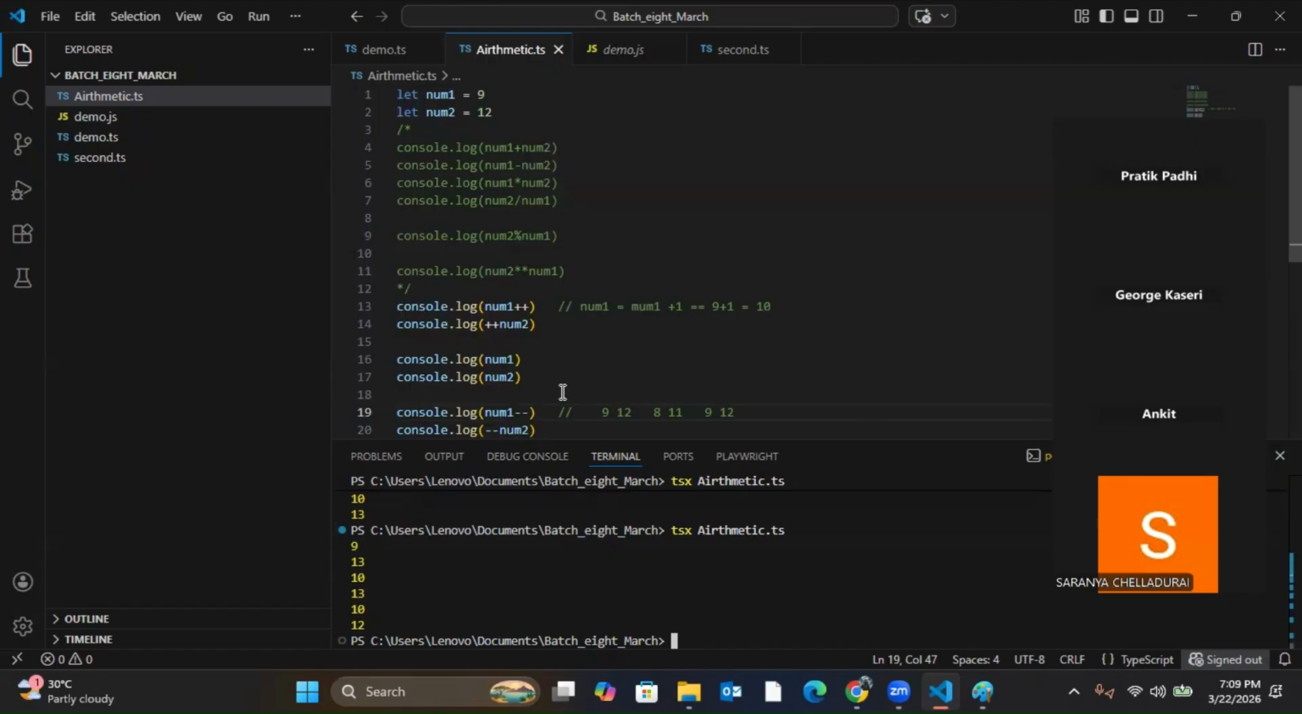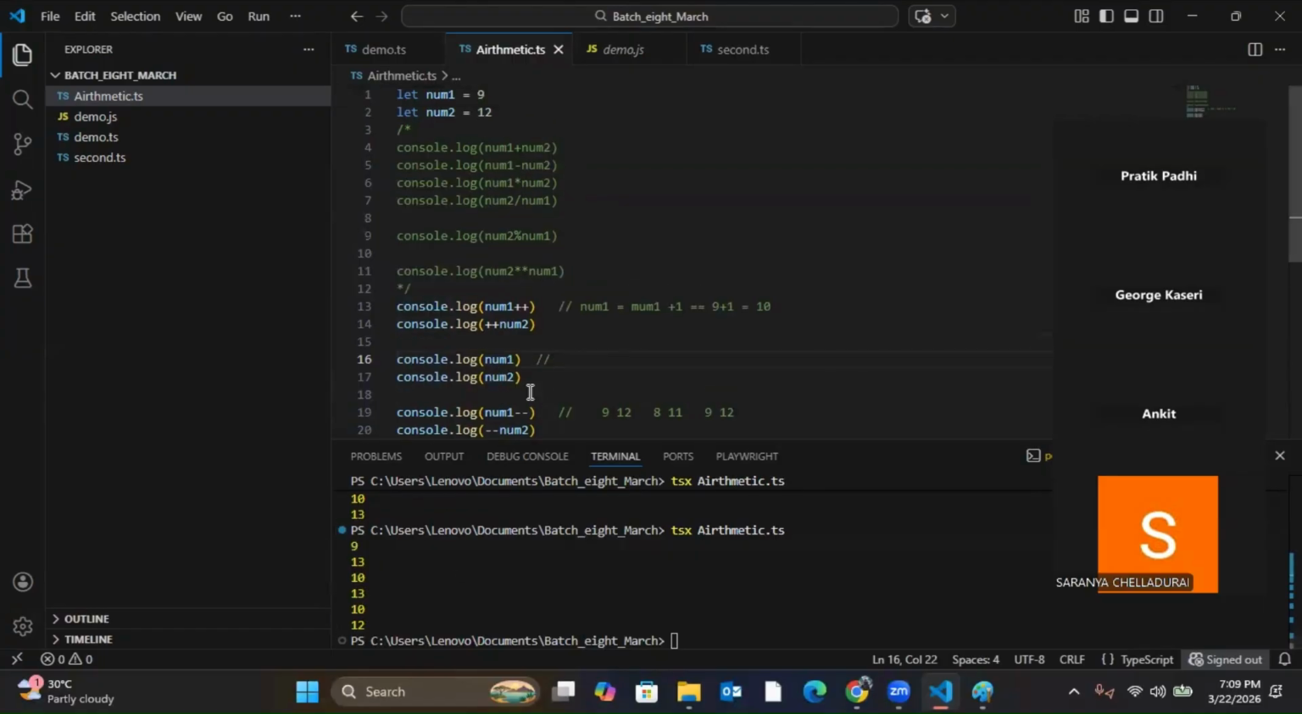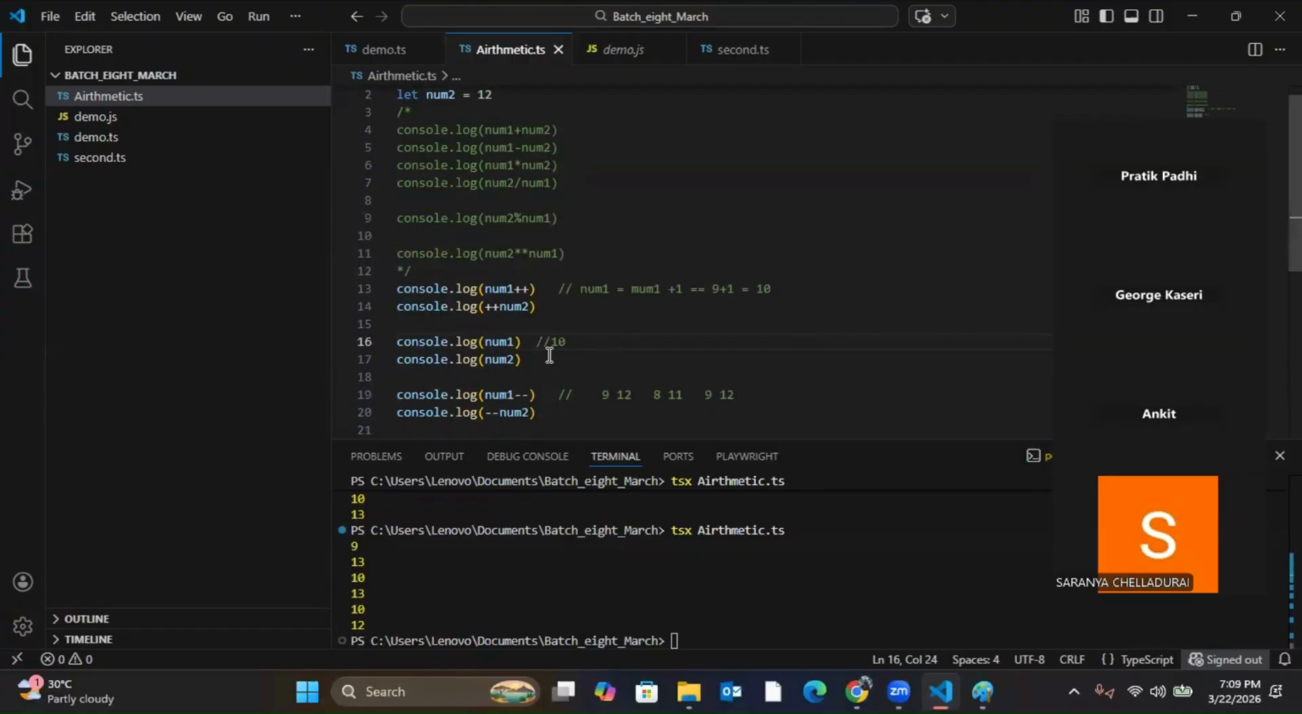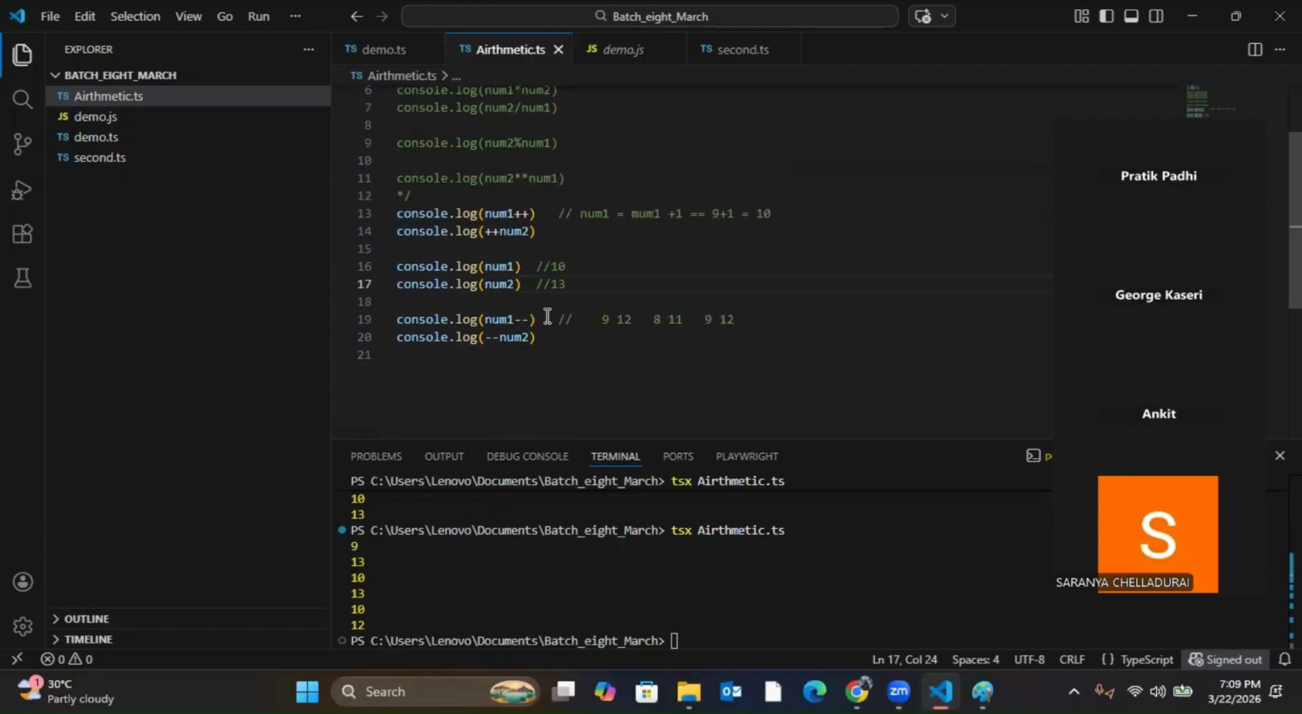See, till this line, what was the updated value for num1? 10. And num2, 13. Till this line it is 10 and 13. Now come to this line. Num1 minus minus, so what will it do? I have told you, when the operator comes after the variable, first it will do the operation, so printing first. It is 10, it will print 10 first.